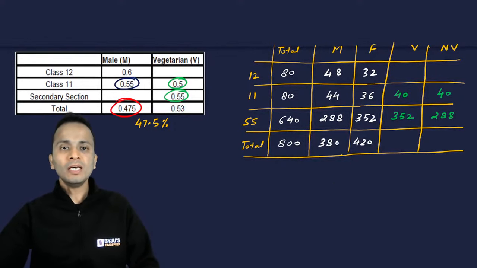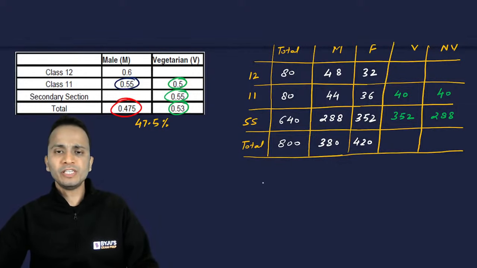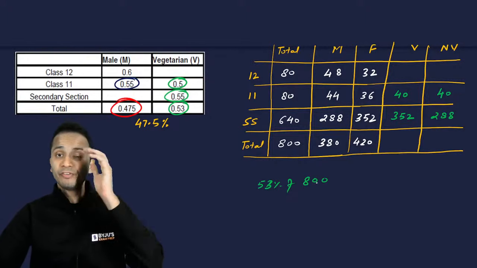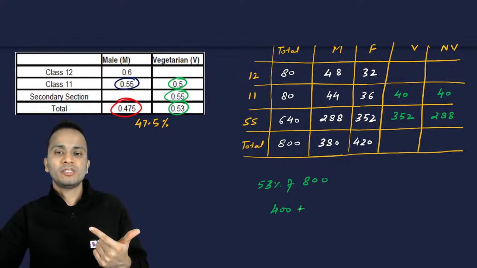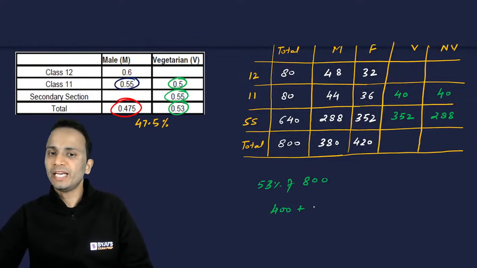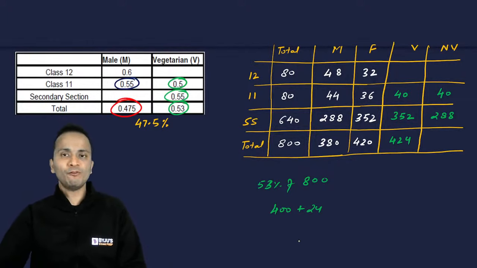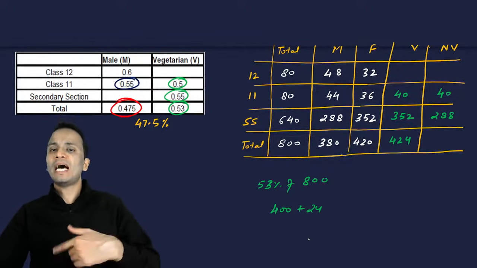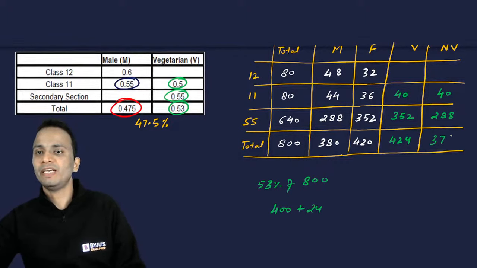All right. Now talking about the total value, 53% are vegetarians. So 53 percentage of 800. So again, 50% and 3%. 50% is 400. 3%: 1% is 8. So 3% will be 8 into 3, that is 24. So 424. So 424 will be the total number of vegetarians, and subtracting this value from 800, I'll get the number of non-vegetarians. So that is 376.